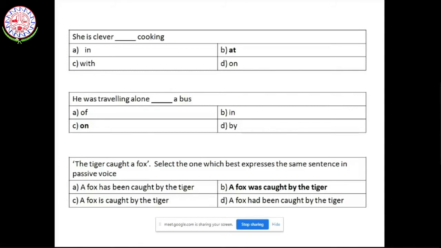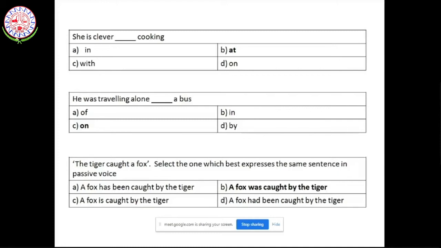So we saw that the grammatical questions that are asked in PGCET could be on articles, could be on prepositions, could be on subject verb agreement, it could be on identifying the type of modal verbs and tenses. Now, the next question is about tenses. The tiger caught a fox. Okay, you have to select the one which best expresses the same sentence in passive voice.